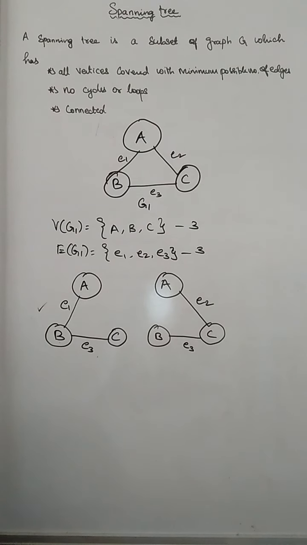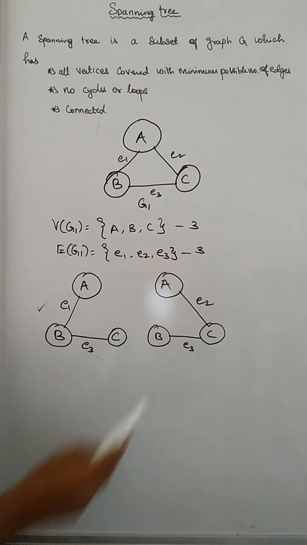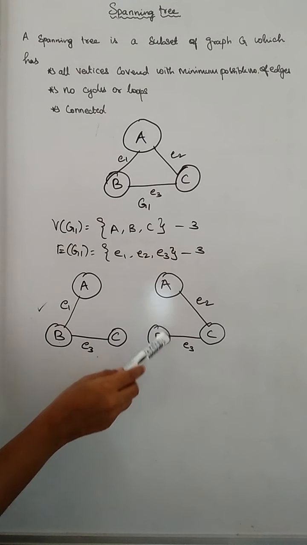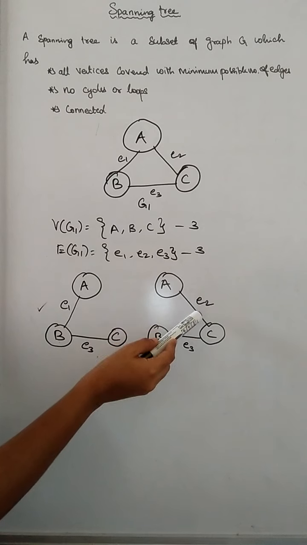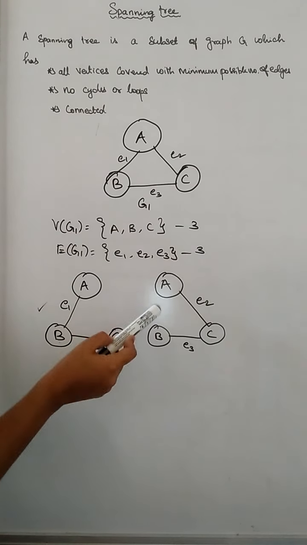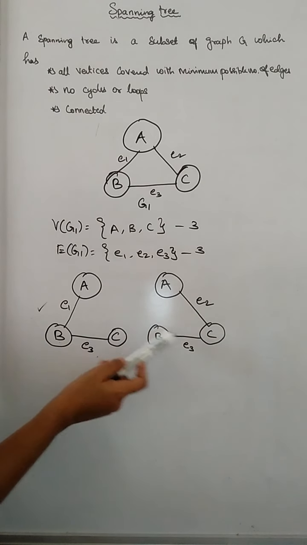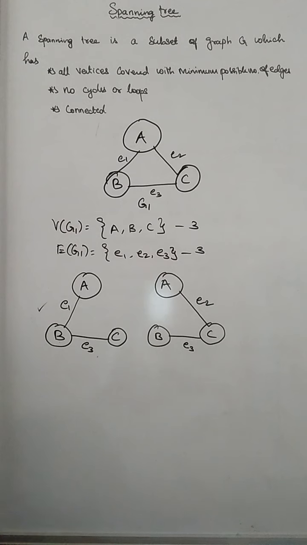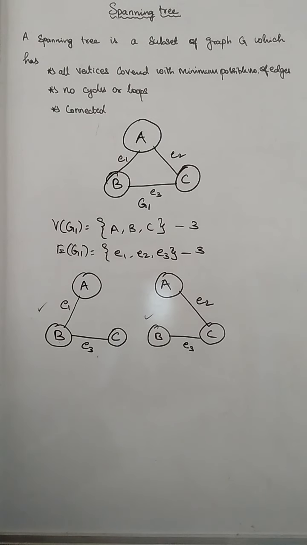Here also I am not at all having loops or cycles, and I have covered all the vertices with the edges E2 and E3 only. I haven't used E1 because by using E2 and E3 itself I can reach all the vertices. So it's enough. Okay. So this is also one of the spanning trees.